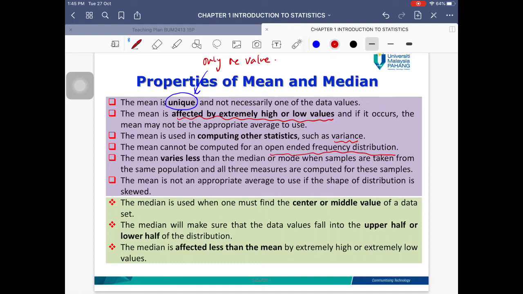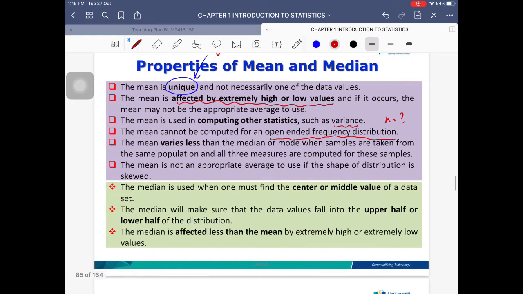The mean cannot be computed for an open-ended frequency distribution. Open-ended frequency distribution means that you cannot tell the sample number, so you don't know the end value. If you don't have the end value, you cannot calculate the mean, because you sum up the data but don't know what to divide by. The mean varies less than the median when samples are taken from the same population.